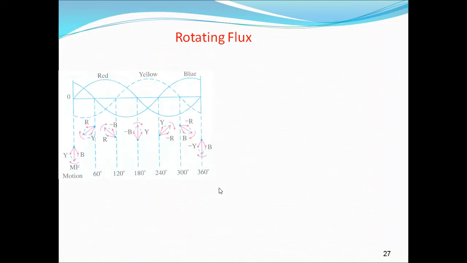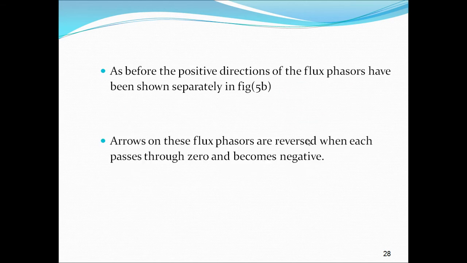So, rotating flux. As we see here, the direction of the resultant flux also changes at 0 degrees, at 60, at 120, at 180, at 240, 300 and 360. This is figure A, and this shows the vectors which are 120 degrees apart, R, Y, B. The arrows and everything show the 0 and the positive direction.